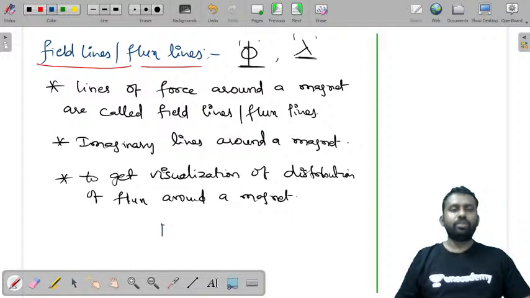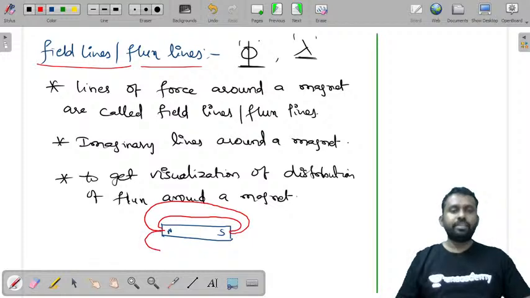So let us take one magnet here. Around this magnet, let us consider one line of force, then another line of force, and there is another line of force. The lines of force are always from north pole to south pole outside the magnet, and from south pole to north pole inside the magnet.